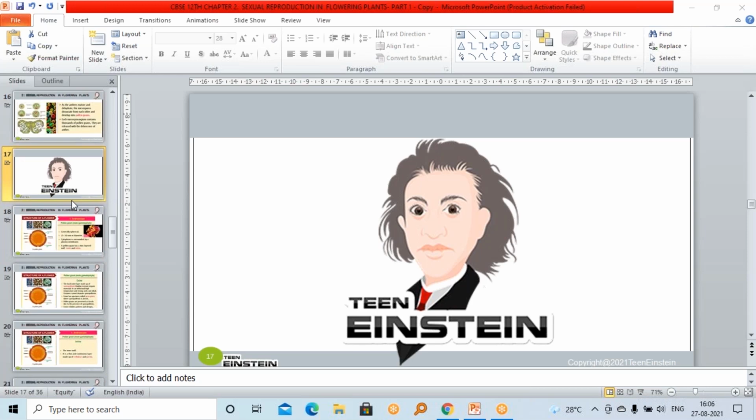So flowering plants, that means angiosperms, right? In angiosperms, flowers are the sites of sexual reproduction. In the last class, we explained everything clearly. So I'm giving a summary of the last class. The angiosperms, they are the sites of sexual reproduction. So in sexual reproduction, what is happening? Male and female gametes fuse together to form a zygote, isn't it?